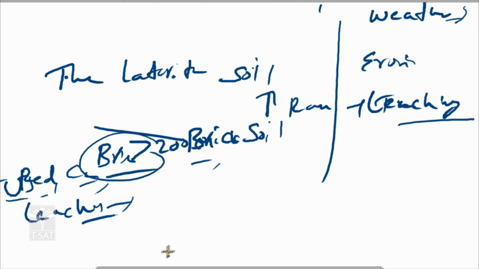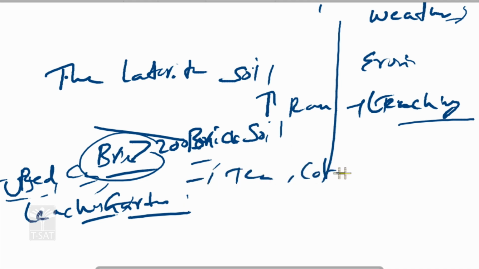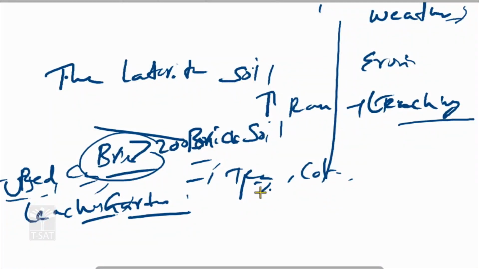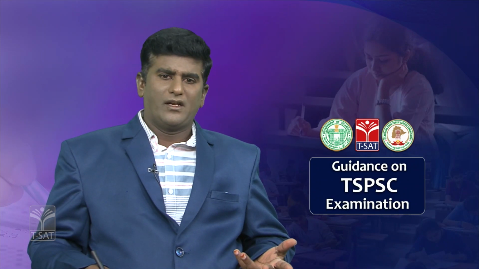The second use is growing crops, especially gardening crops like tea, coffee, Mossambi, etc. Laterite soil is suitable for these crops. Only 1% of laterite soil is covered, especially in the Telangana region. That is about the laterite soil.